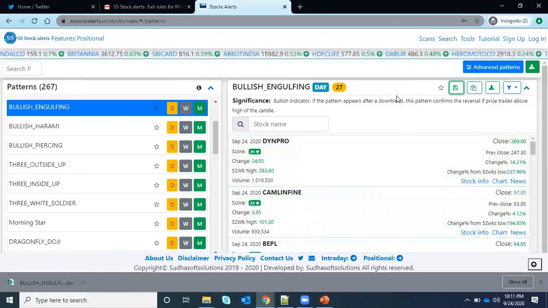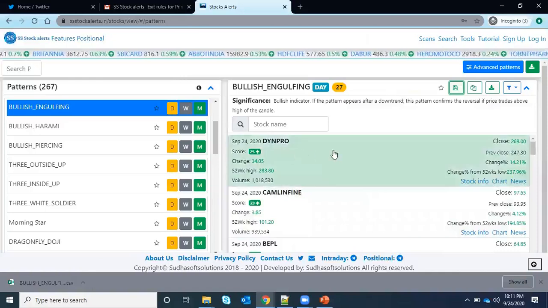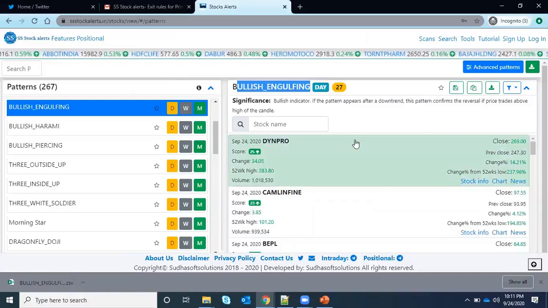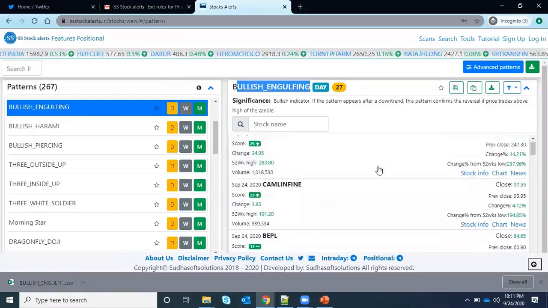On that day, suppose this is Dynapro, the current close price is 267. After 1 week, if this is increasing, that means your pattern is working fine, and you don't need to check the things. You can just directly go to your watch list and check it. So that is one thing here.